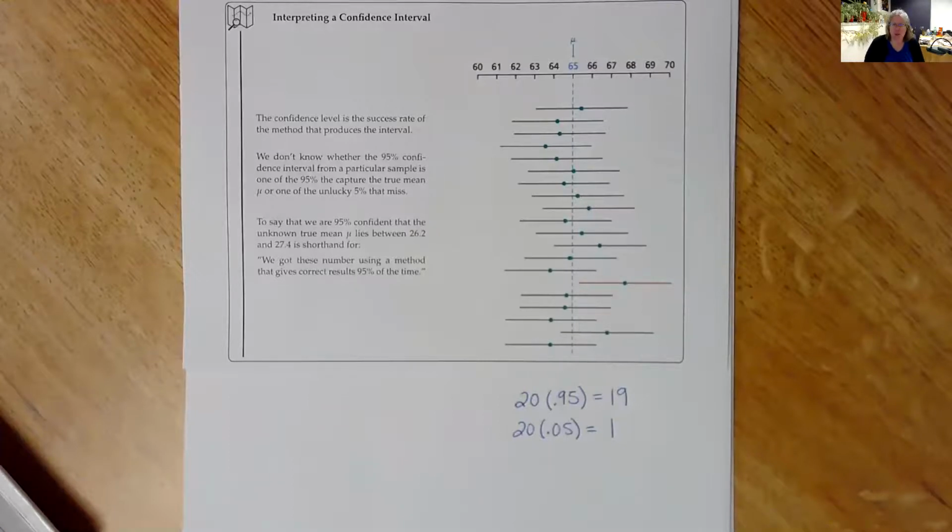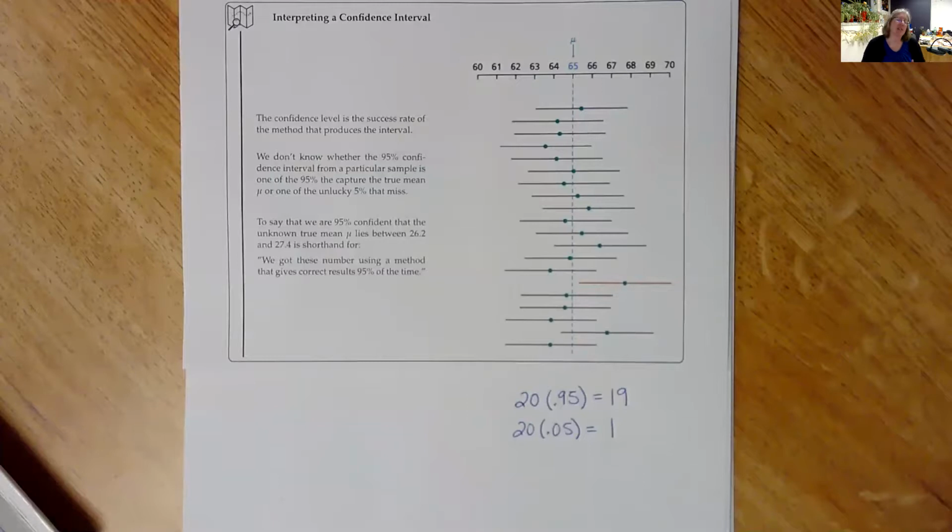Okay. So you noticed in the previous video that the higher your percentage, the wider the interval got. Okay, so the reason for that is that the more confident you are, you have to give something up for that. So I could tell you that I am 100% certain that your grade in this class is somewhere between a 0% and 100%. That's not really useful information. You probably already knew that, right? Okay, but if you wanted me to narrow your grade down a little bit more, you have to give up some certainty. Okay, so maybe I'm 95% certain that your grade is somewhere between an A and a B.